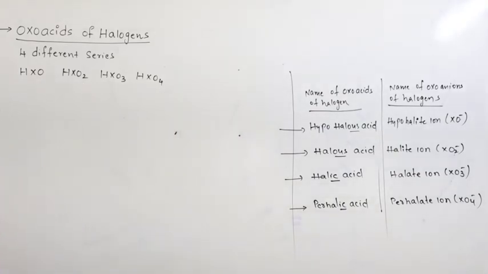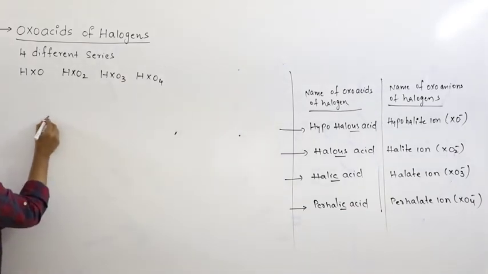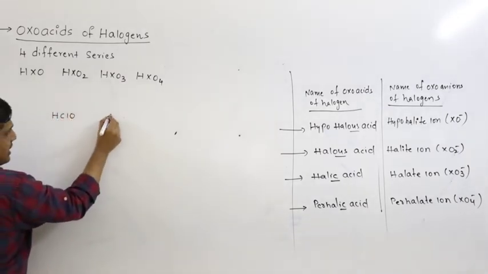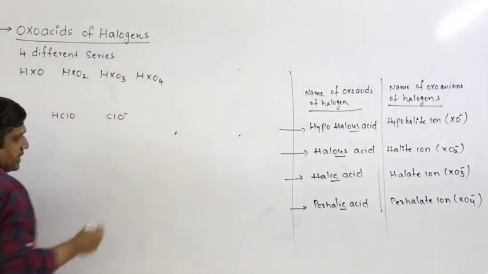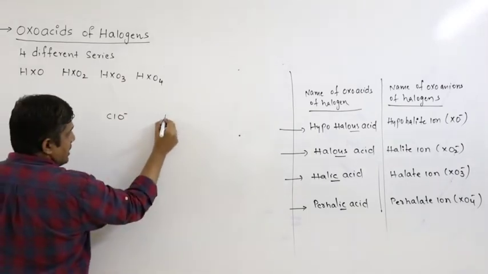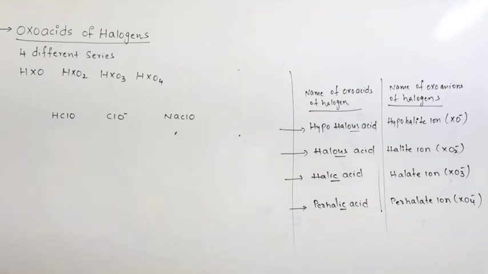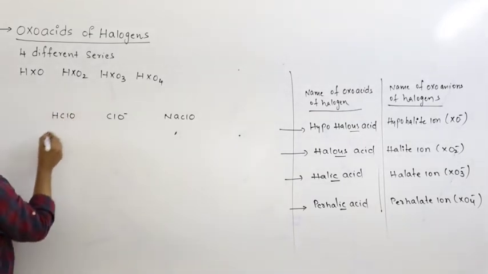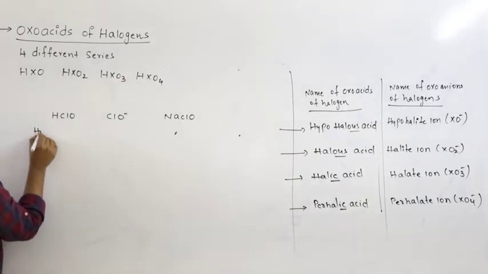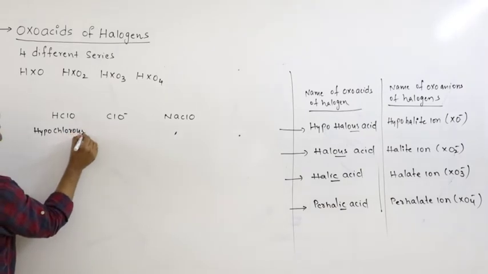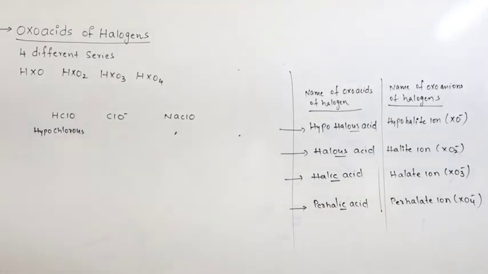If I write the oxo acids of chlorine, the first one is HClO, its anion is ClO minus, its salt is NaClO. The name of this acid is hypochlorous acid.